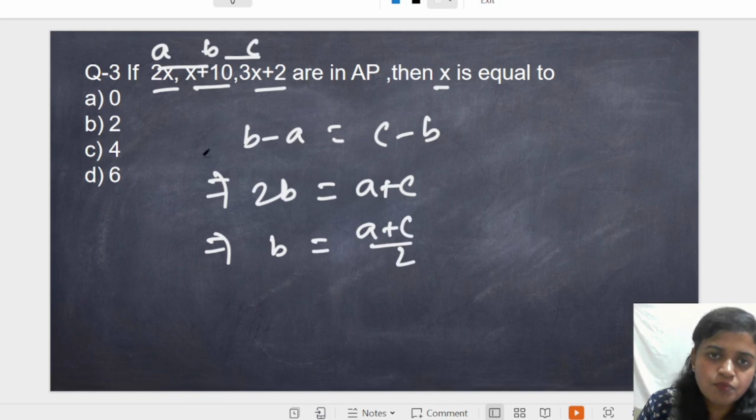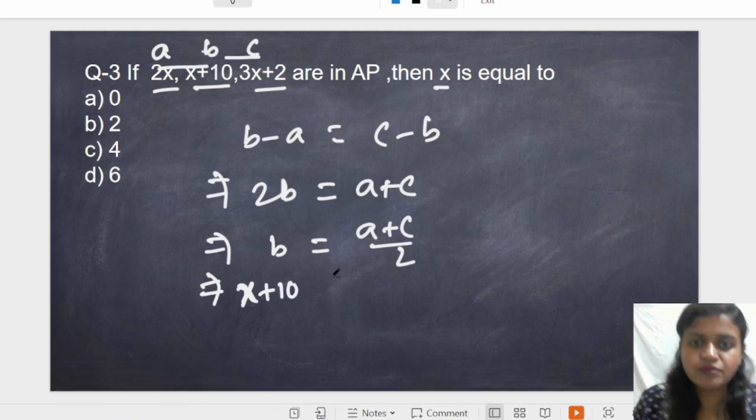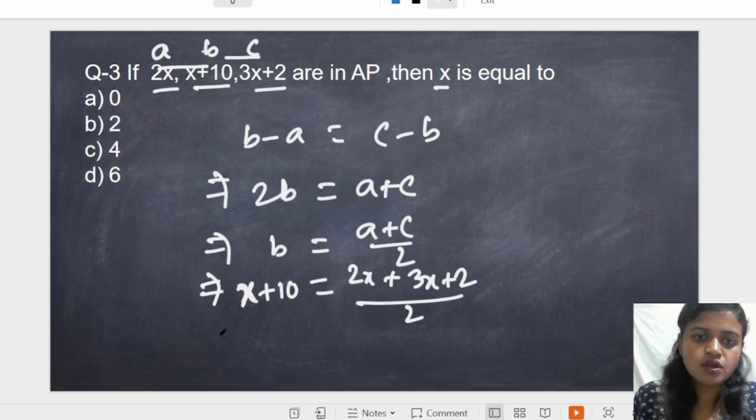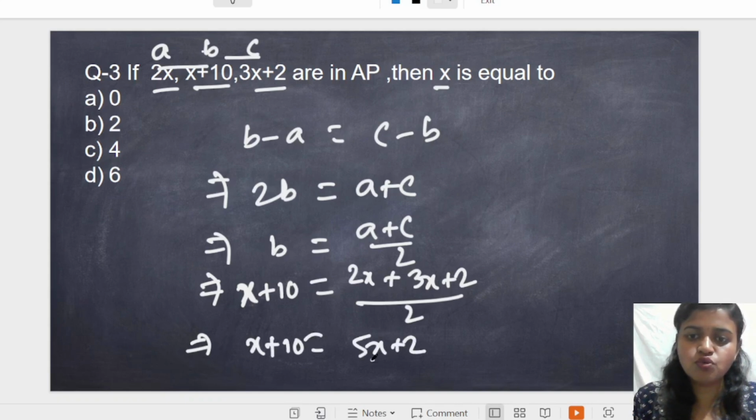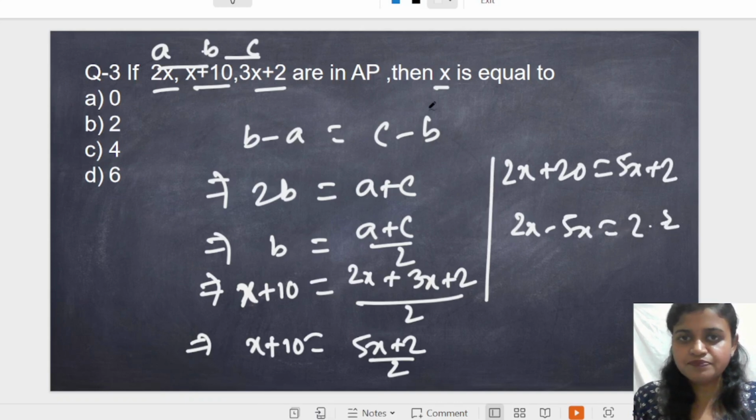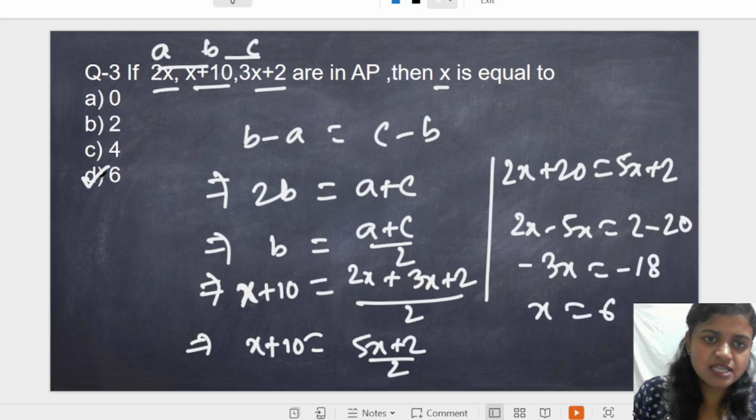So just put the values. The value of B is 6x plus 10, equals the value of A, which is 2x, plus the value of C, which is 3x plus 2, divided by 2. So 6x plus 10 equals 2x plus 3x, which is 5x plus 2, by 2. The 2 will be multiplied here, so we get 12x plus 20 equals 5x plus 2. So 12x minus 5x equals 2 minus 20, and we get 7x equals minus 18. So x equals what? This is the answer here.